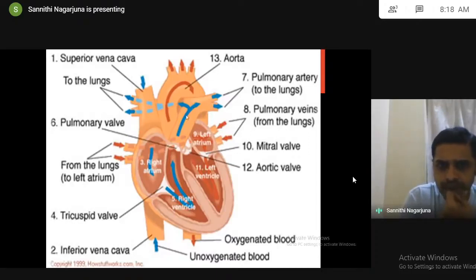From the right ventricle, the pulmonary artery carries blood to the lungs. Blood gets purified, and through the pulmonary veins, oxygenated blood reaches the left atrium, then the left ventricle through the mitral valve. Finally, the left ventricle pumps the blood through the aortic valve, so the aorta carries it to all parts of the body. Clear.